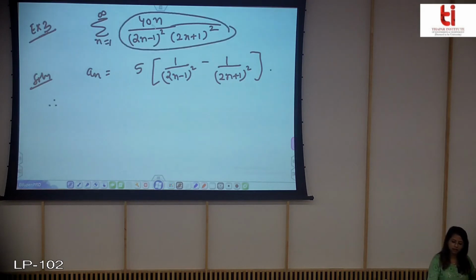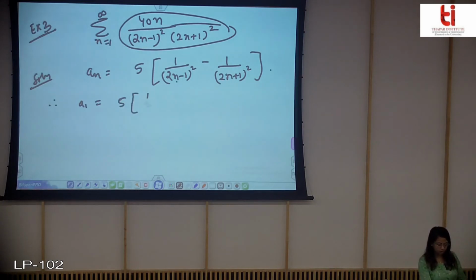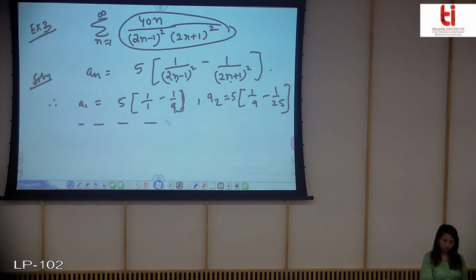Therefore a1 will be, if you put 1 over here, you will get this. For a2, put 2 in place of n, you will get this, and so on. So what will be the value of Sn?